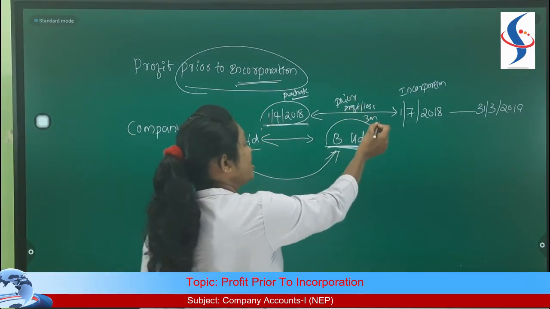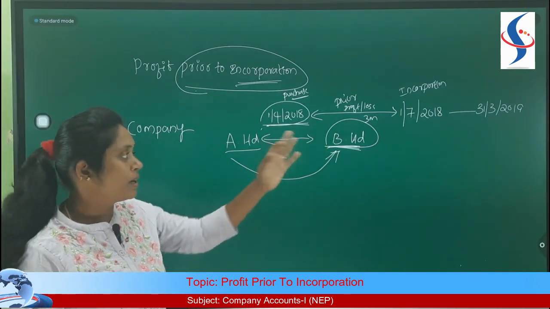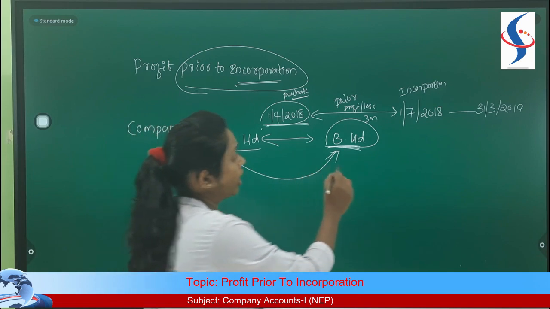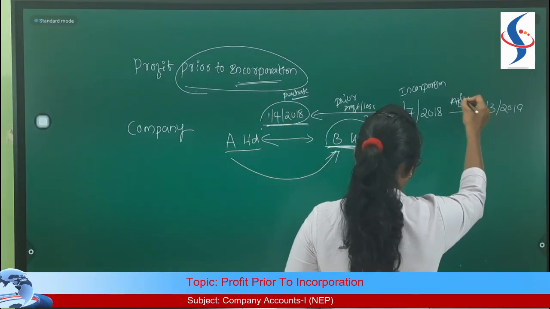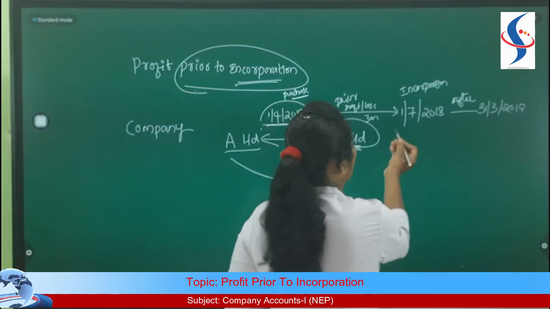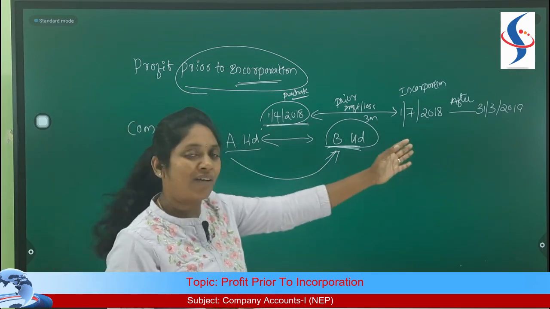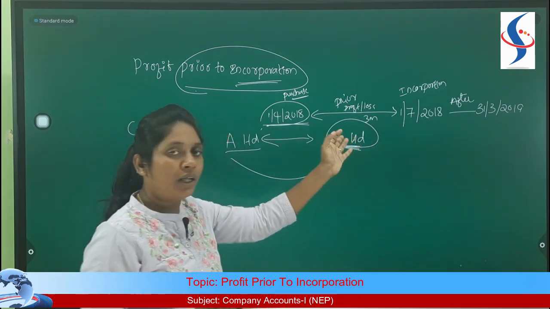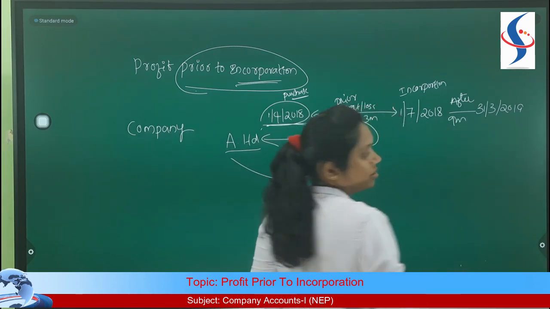Whatever profit or loss is generated by the business in this lot will be called as profit or loss prior to incorporation. And what about this period? This period is called after incorporation. Again, you need to calculate the months. You need not calculate from 1st July to 31st March. How many months? You might already know it is 12 months. 12 minus 3, you can easily subtract, and the remaining will be 9 months.